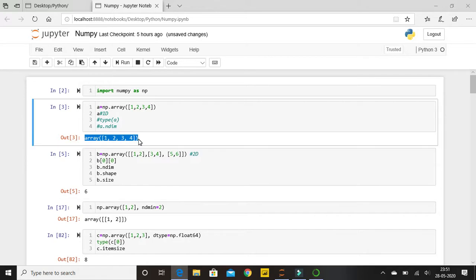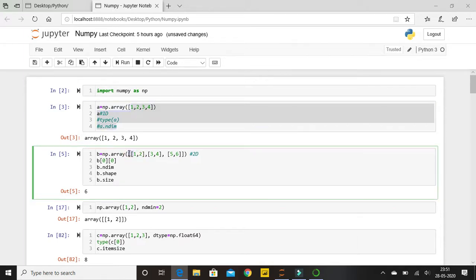Now one thing that you need to know is that this is a 1D array. What do you mean by 1D? D means dimension. You can easily check this by looking at the square brackets of the list. If there is a nested list, or list inside a list, then there would be 2 square brackets for sure. If there is 1 square bracket, then it is a 1D array. And in this case you will find we have a list inside a list, and there are 2 square brackets at the start and the end. So this will be a 2D array.